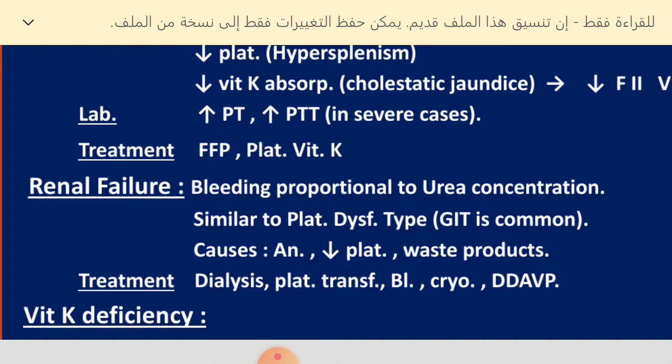Treatment, once they have bleeding, is to replace with fresh frozen plasma. If the platelets are severely reduced, we give platelets, and vitamin K replacement, especially in liver disease with cholestatic jaundice rather than hepatocellular.